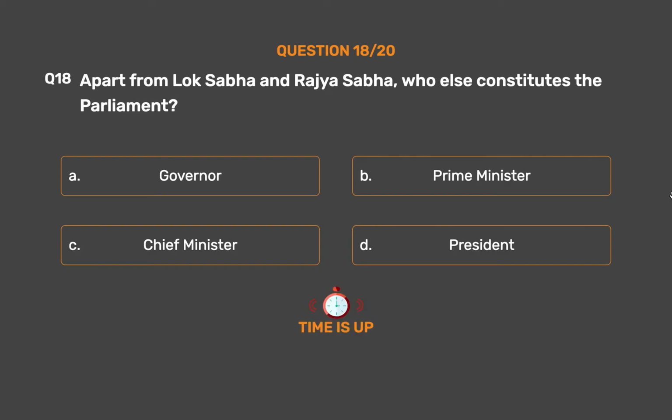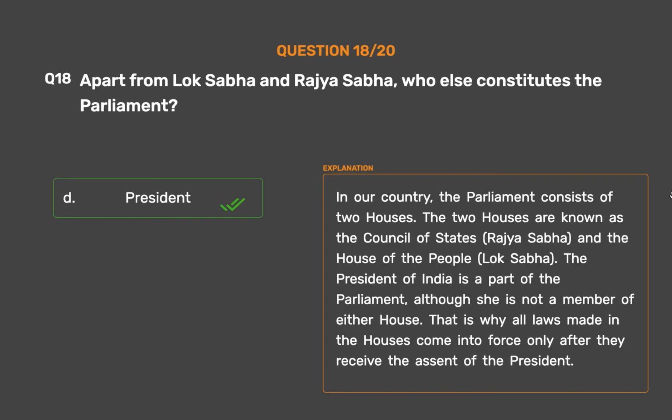The correct answer is option D, President. In our country, the parliament consists of two houses. The two houses are known as the Council of States, Rajya Sabha, and the House of the People, Lok Sabha. The President of India is a part of the parliament, although she is not a member of either house. That is why all laws made in the houses come into force only after they receive the assent of the President.